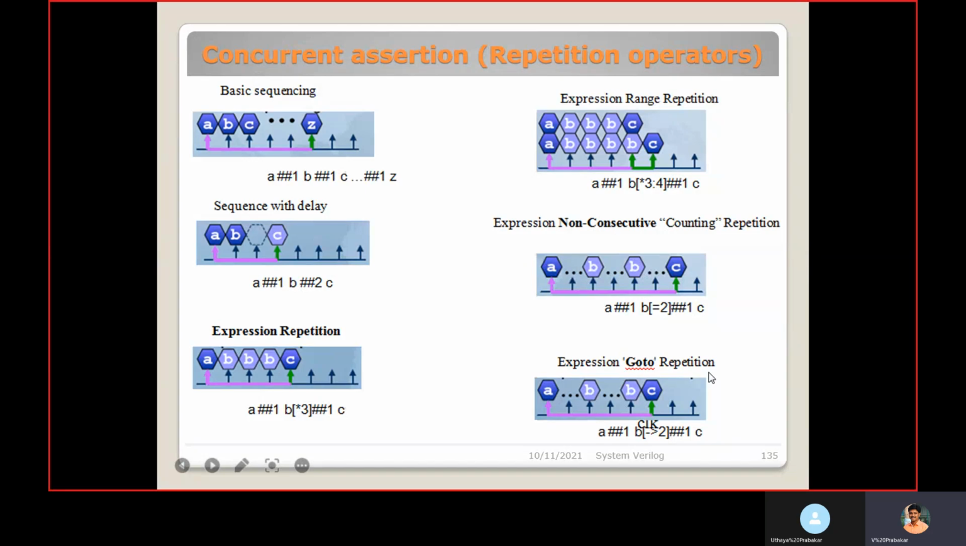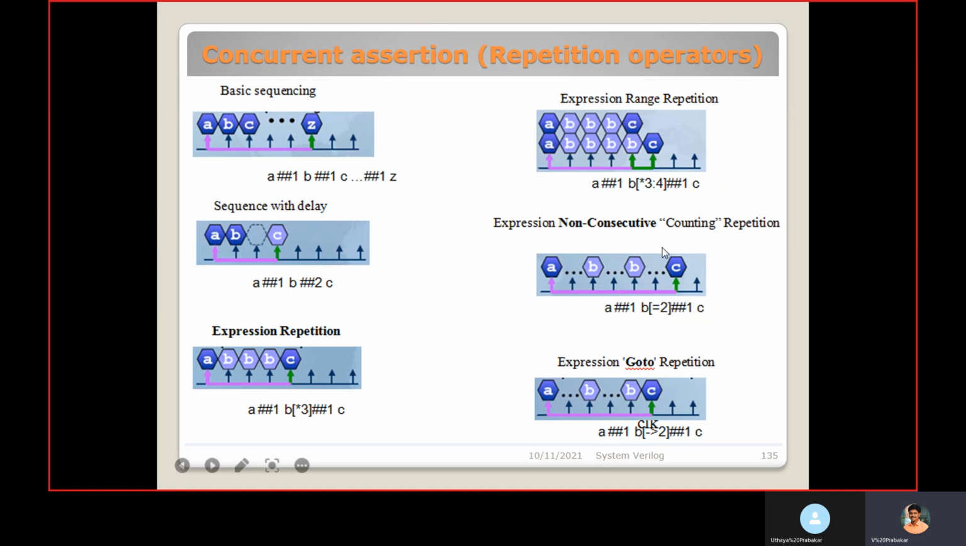Go-to repetition is represented within the square bracket with this arrow mark 2. That means when A becomes 1, after that, B value should be 1 2 times, which may happen at any time. After that, in the next clock cycle itself, C value should be 1.